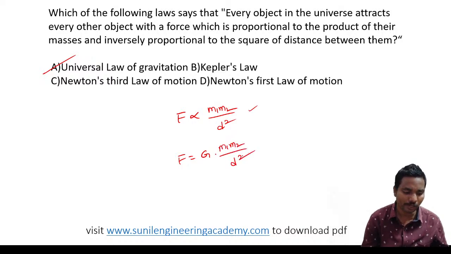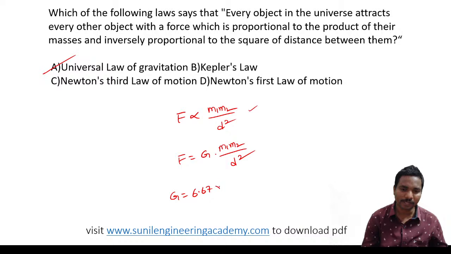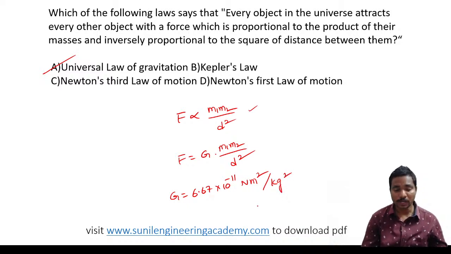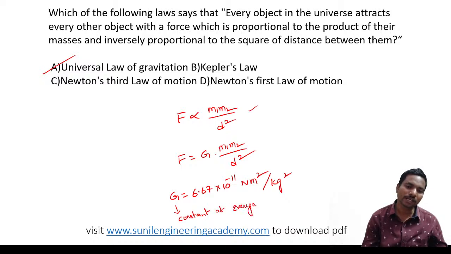So what is the G value? G value is very important. Try to give the G value, anyone? 6.67 into 10 power minus 11. Units are also very important. Newton meter square per kg square. It is a universal constant, the gravitational constant. It is constant everywhere. Sometimes you will get the question.